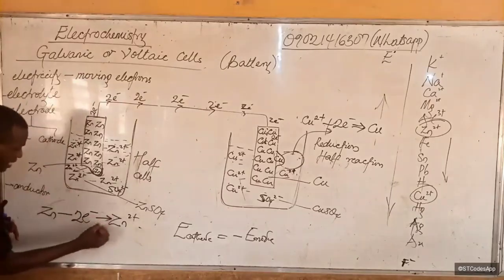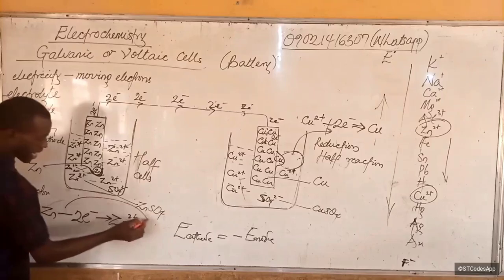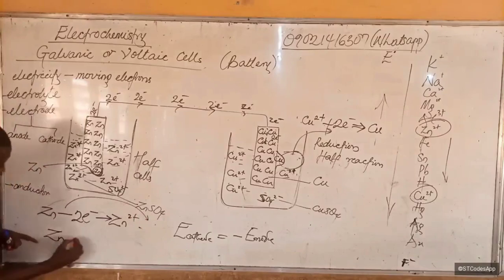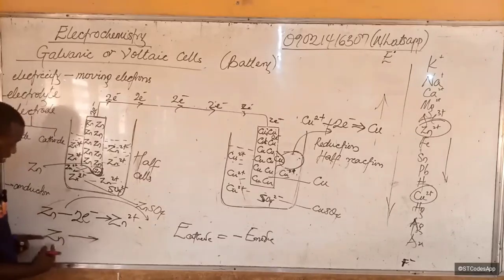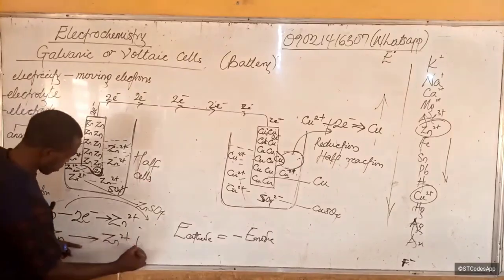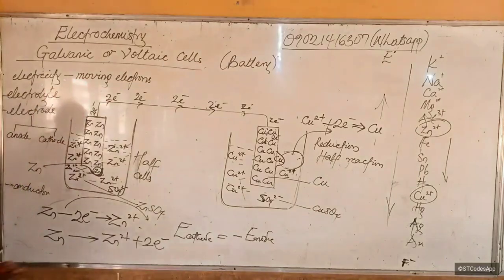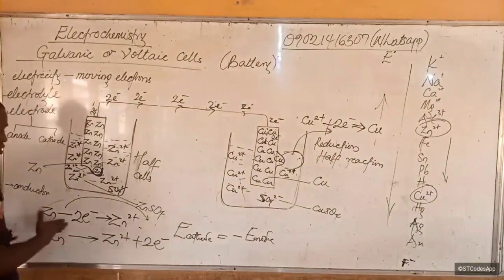Now, you know in a chemical reaction, we don't use negative, we use positive. So what will you do? Carry this over to this point so it becomes positive, or you add it to both sides, either way you want to think about it. And zinc metal will become zinc 2 plus plus 2e minus. Do you understand this? I'm using a negative to denote it so that you understand that it is a loss. Is that okay?